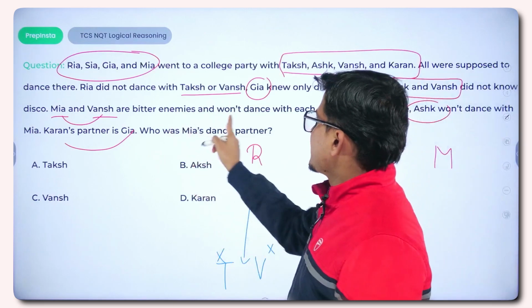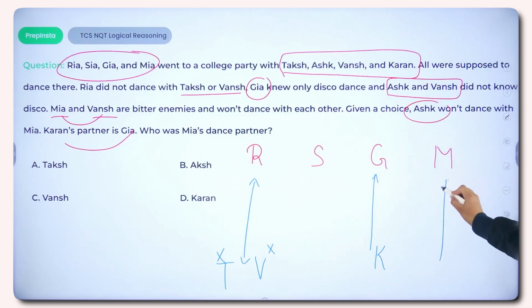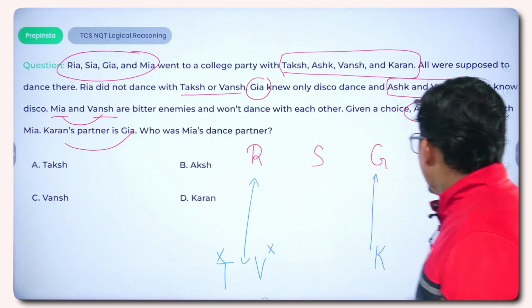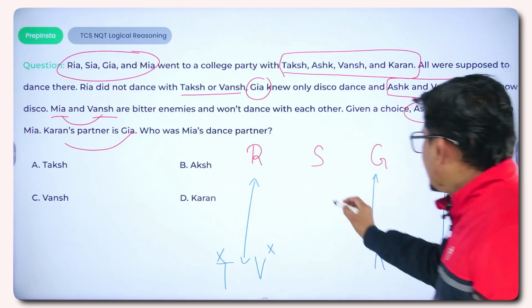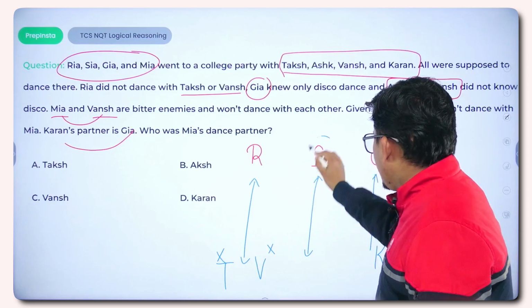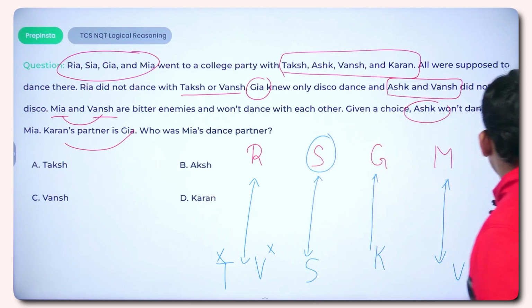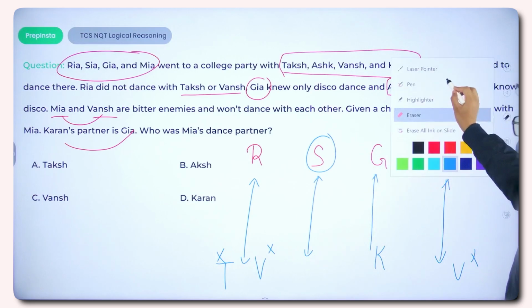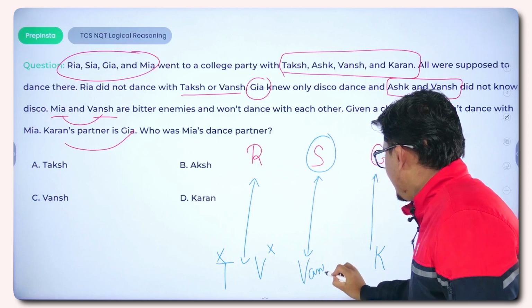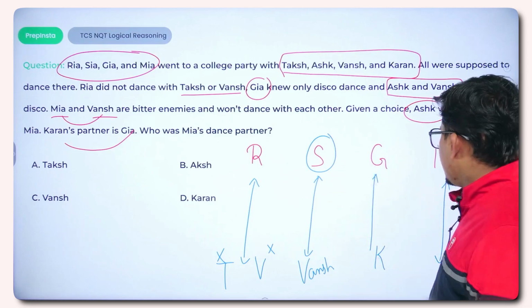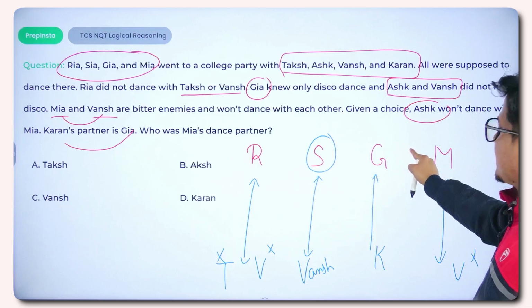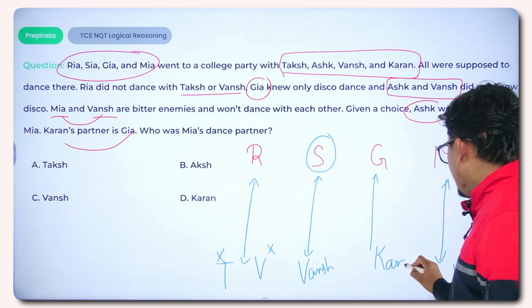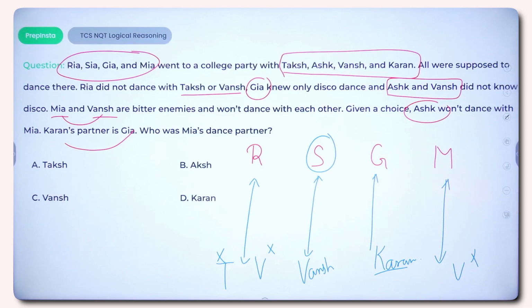Third statement is Mia and Vansh are bitter enemies. So Mia will never go with Vansh. Vansh can't go with Riya, and Vansh can't go with Mia. So Vansh will definitely go with the left out partner, which is Sia. So Vansh will go with Sia. Already Gia goes with Karan. We got 2 of the partners, right?